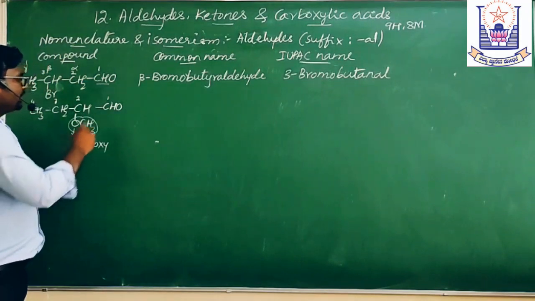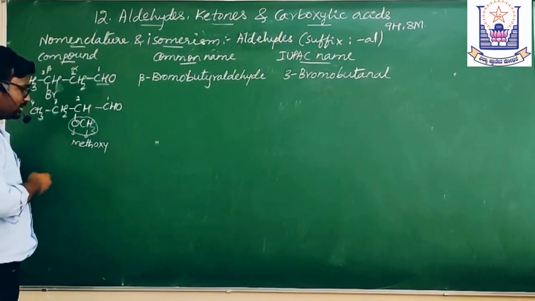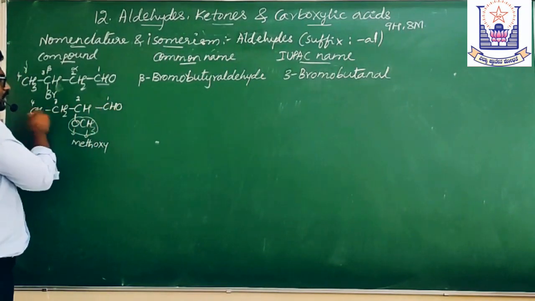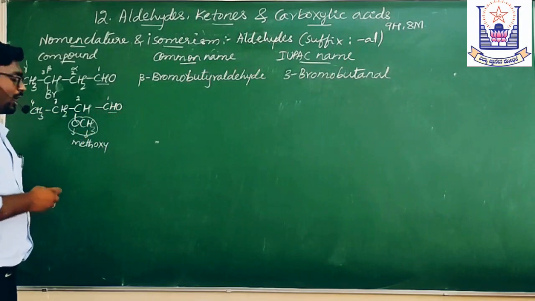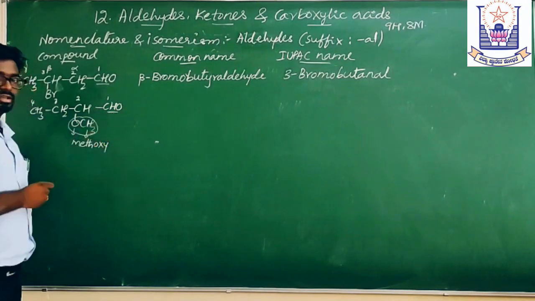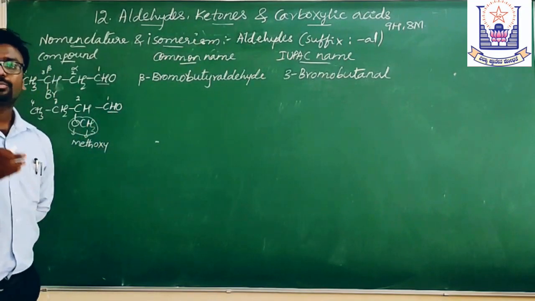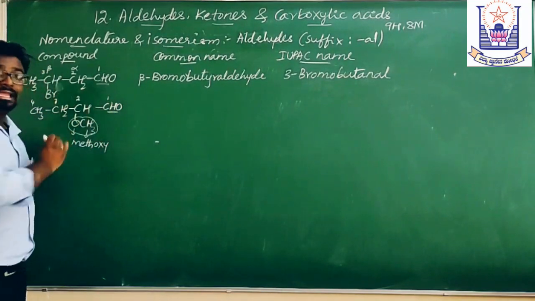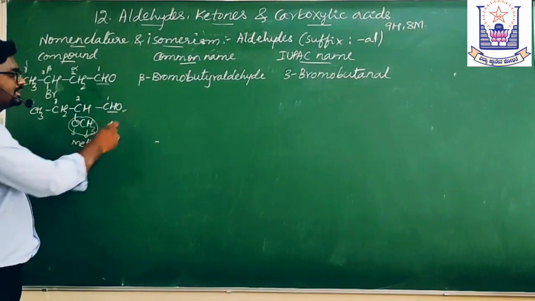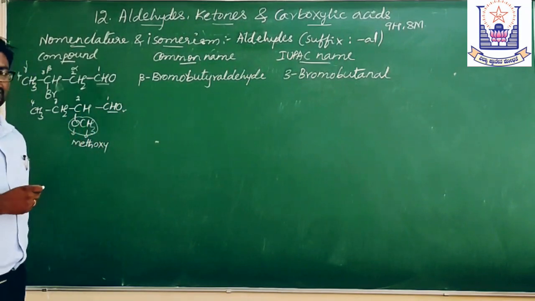Now, come to this point. This is a substituent group. And this is the order because it is a major functional group. Out of the ether functional group and the aldehyde functional group, aldehyde will predominate, meaning the properties of this compound are determined by this functional group. Therefore, it is considered a major functional group and the other is a minor functional group.